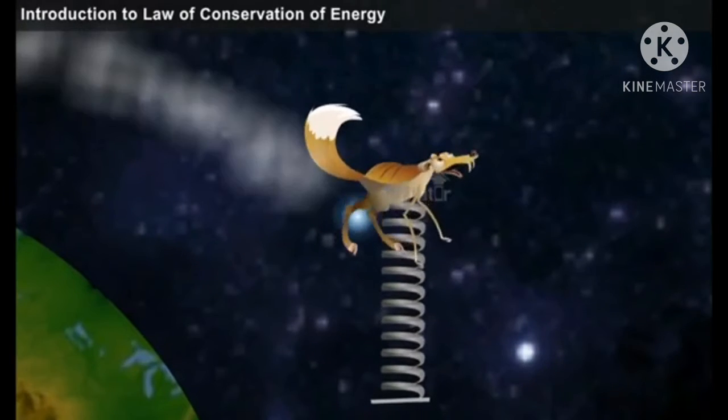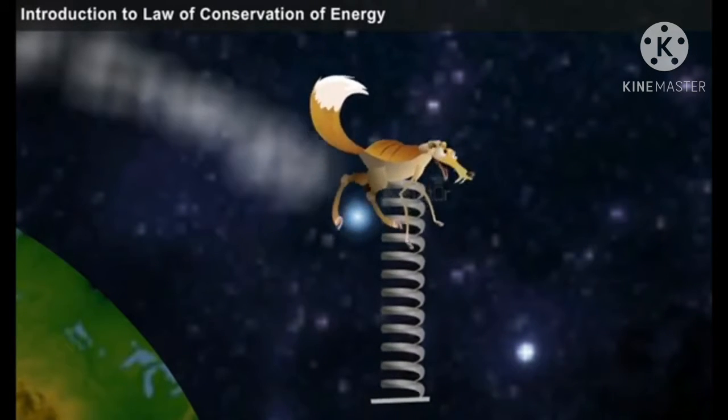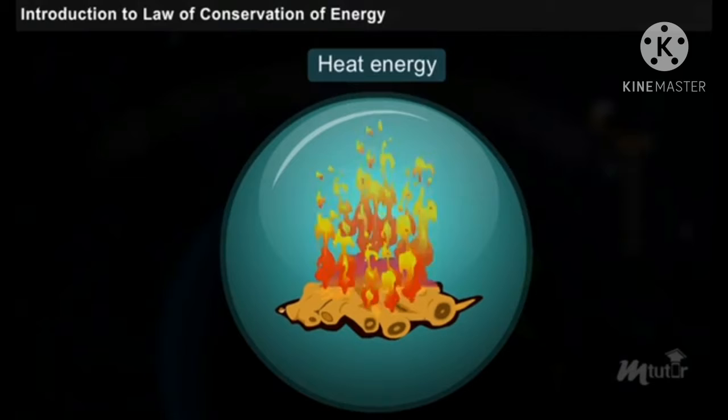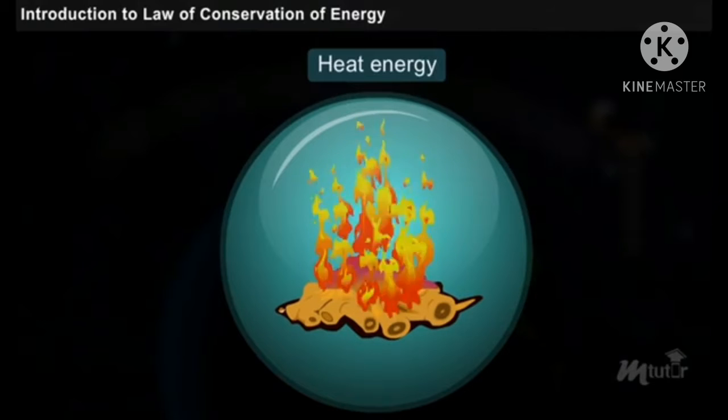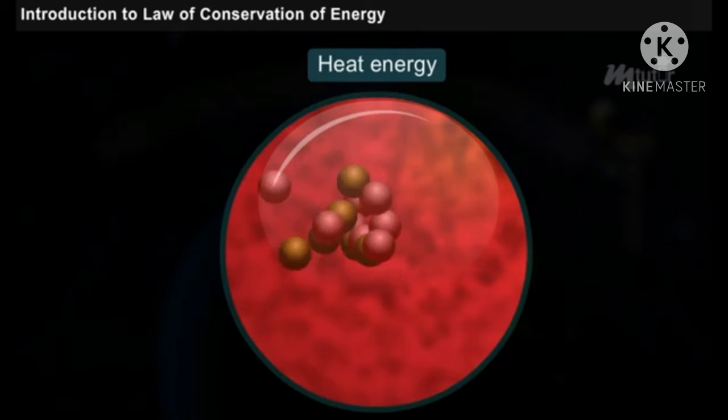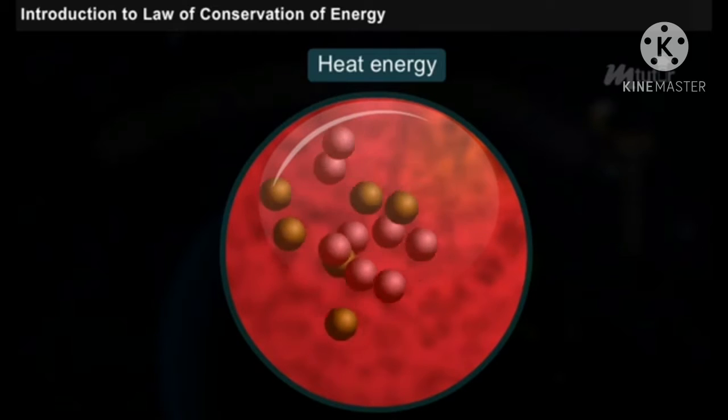When compressed, the spring stored elastic potential energy and released it. The energy can be of different forms. Heat energy, a form of energy which transfers among particles in a substance by means of kinetic energy of those particles.